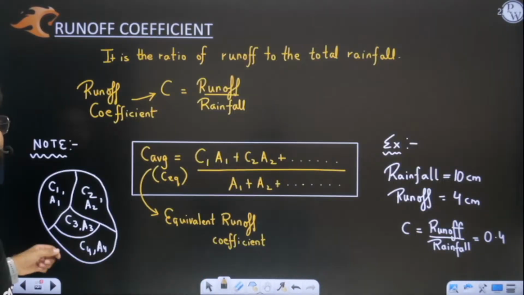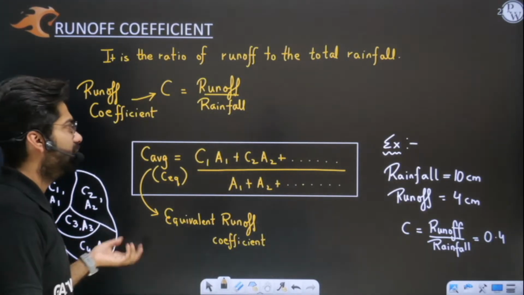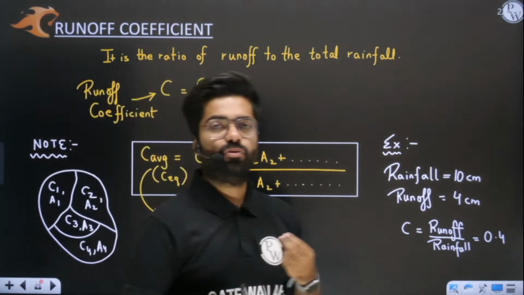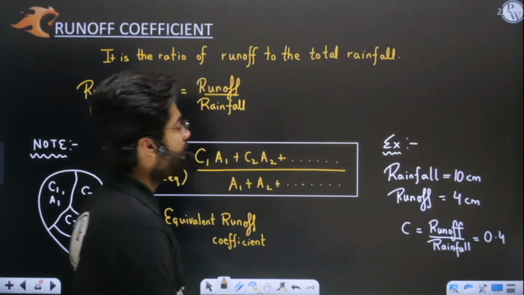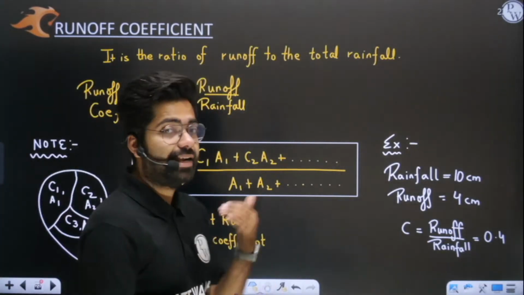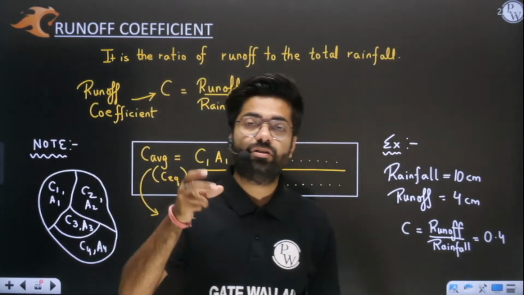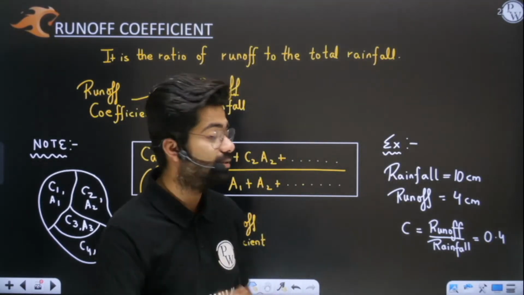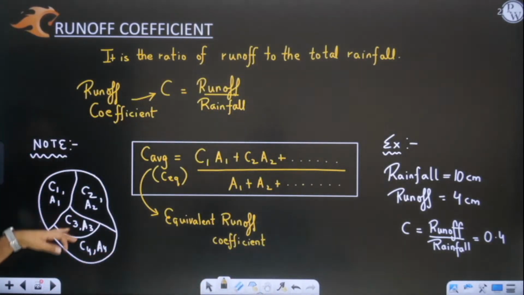Then after this we went on to the runoff coefficient. It was very simple: the ratio of runoff to rainfall is your runoff coefficient. It simply indicates the land use pattern, depending on how our land is being covered, or what type of land pattern is there.